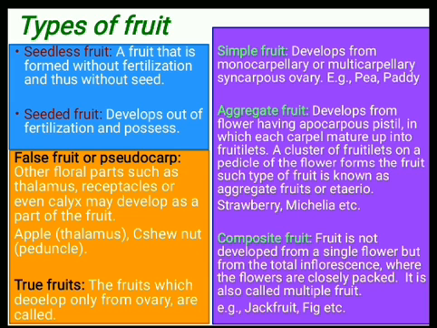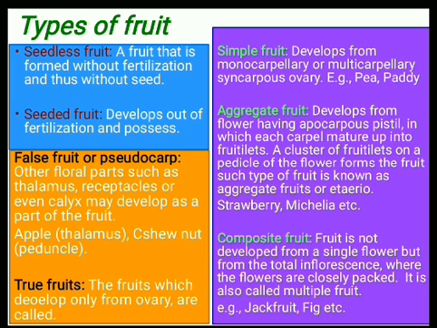Now we will come to know about the third type of classification, according to the engagement of the ovary or number of ovaries or number of flowers. There are three types of fruits: simple fruit, aggregate fruit and composite fruit.